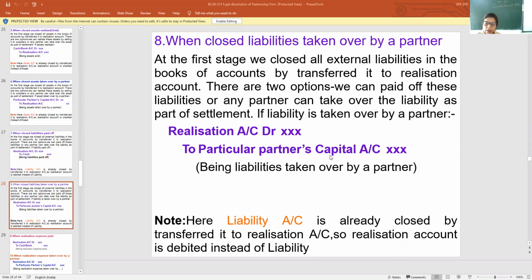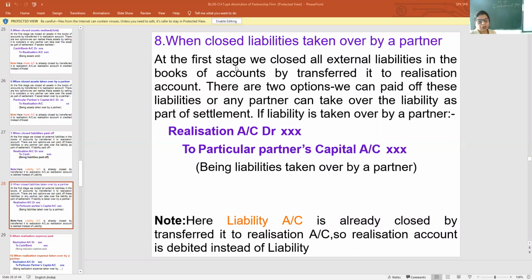In this, in place of bank, you can write the partner's name. I am giving you an example. If three partners are there, X, Y, Z, and Z is ready to take his brother's loan liability, then you will write here realization account debit to Z's capital.